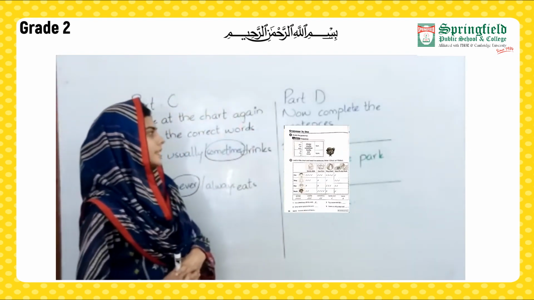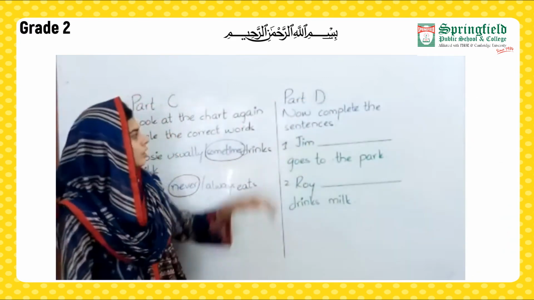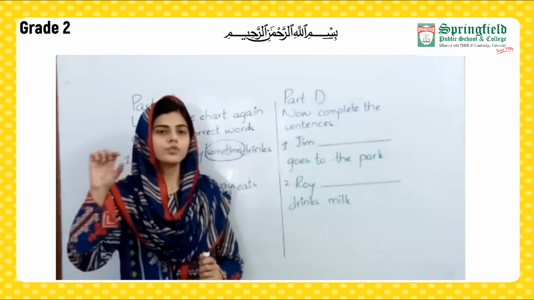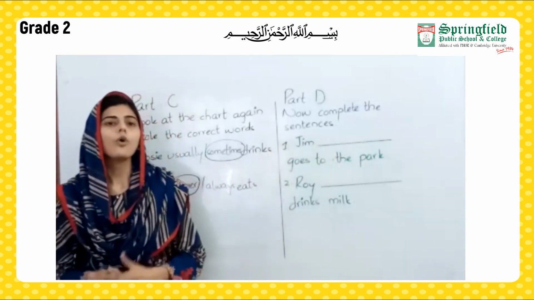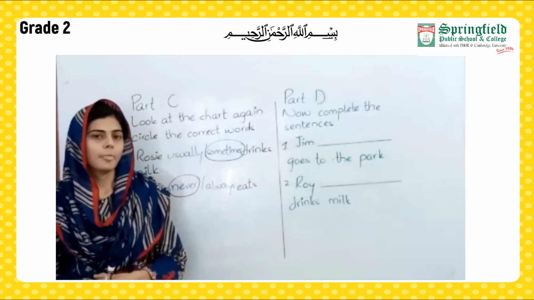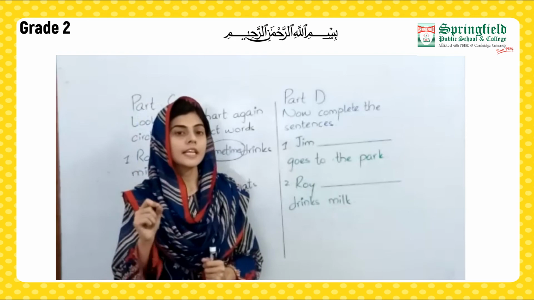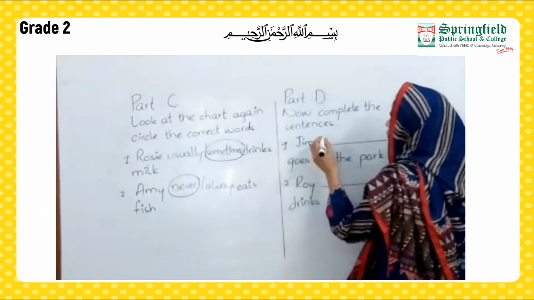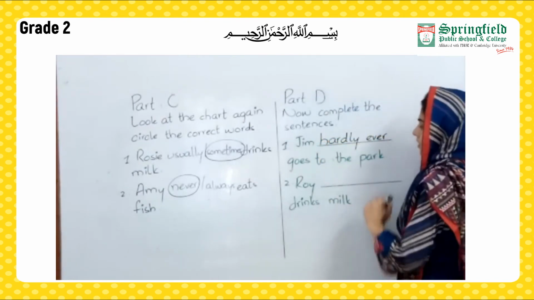Now complete the sentences. Here also we have to look into the chart and complete the sentences. The first person is Jim. You have to read it in front of Jim. Jim goes to the park. See how frequently Jim is going to the park. As there is only 1 tick, and 1 tick indicates hardly ever, here I am going to write Jim hardly ever goes to the park.